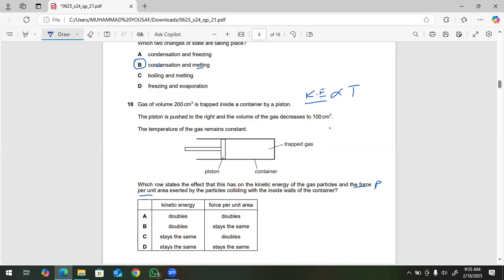According to Boyle's law, the volume of a gas is inversely proportional to absolute pressure if the temperature is kept constant. So when volume becomes half, pressure will become double. So pressure will become double, and kinetic energy stays the same because the temperature is constant. So C is the best option.